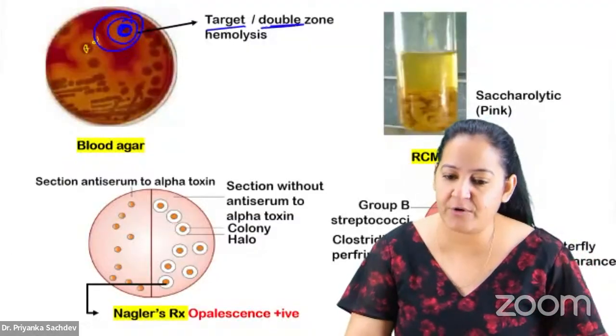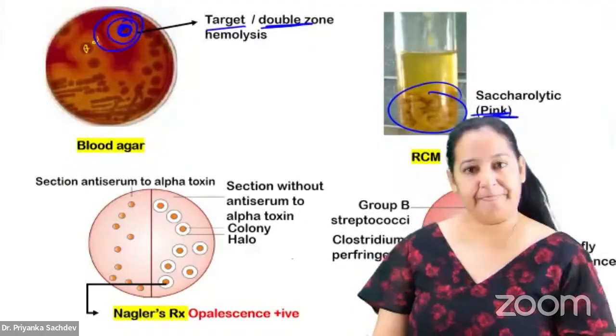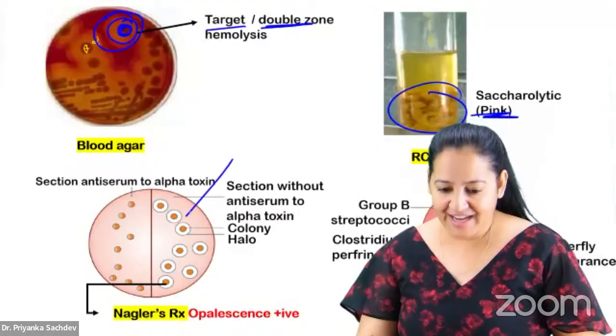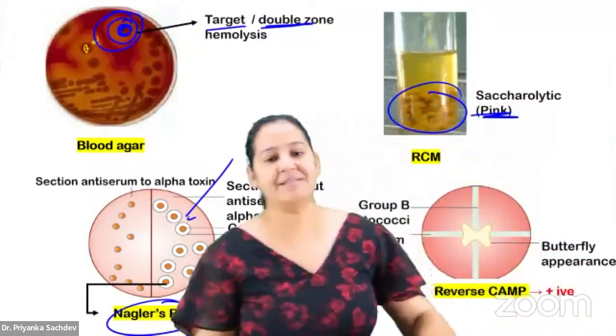It is known as target or double hemolysis. That is perfringens. It converts meat pieces into pink color. That's its saccharolytic nature. On egg yolk media, it shows the Nagler reaction. And it is reverse CAMP positive.